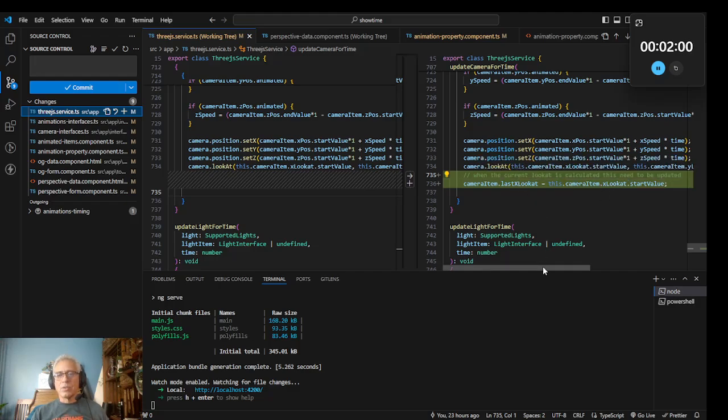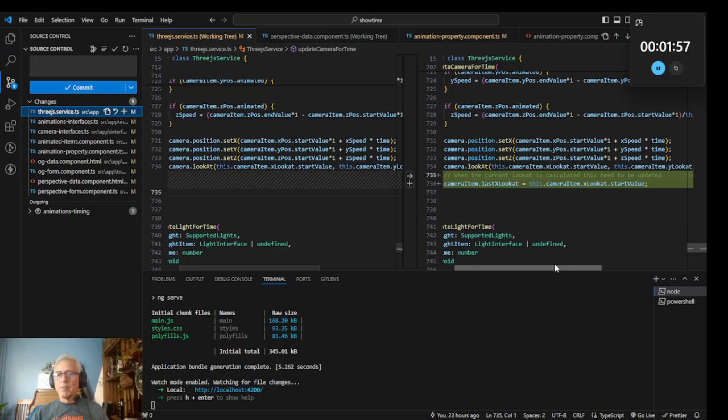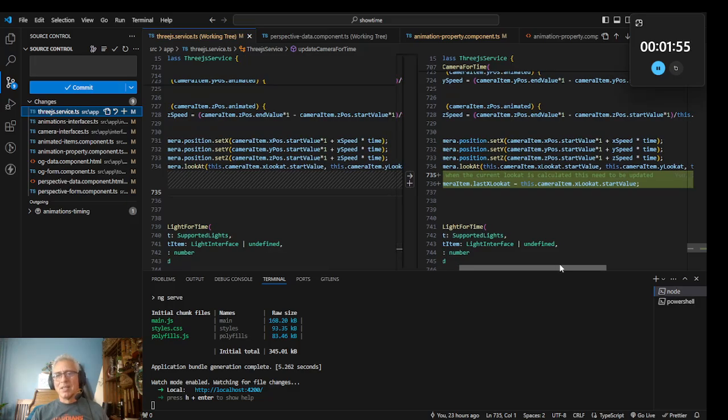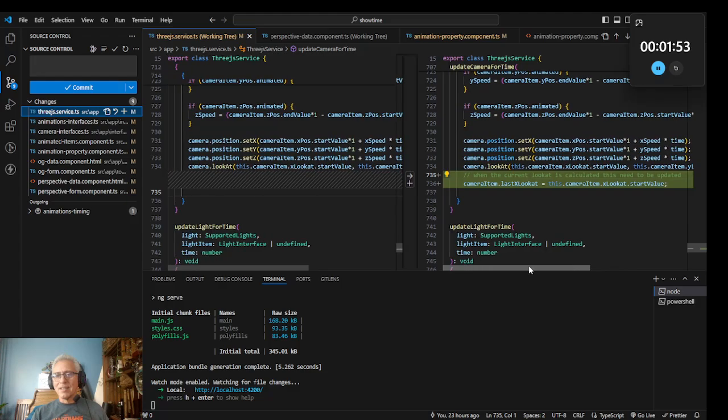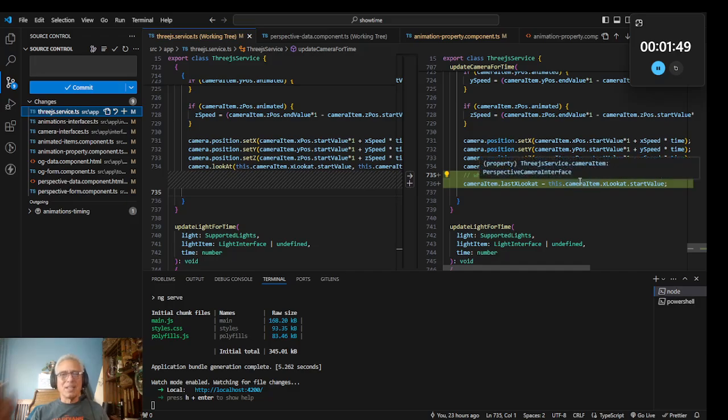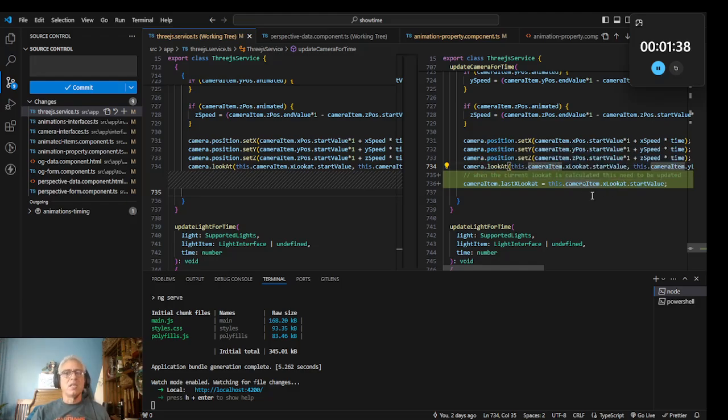And then I added this little comment for myself: when the current lookAt is calculated, this needs to be updated. It will be something in here that tells me what it is, and I'll probably save that as a variable, what the next position is, since I'm going to be using it up here instead of just showing the start value. I don't know if that makes sense, but in the future I'm going to need to look at it. It was a chicken and egg thing.